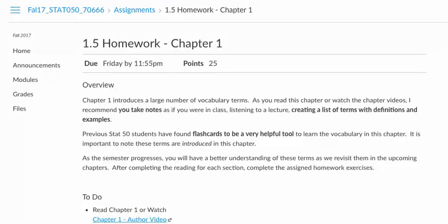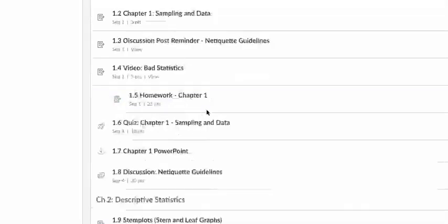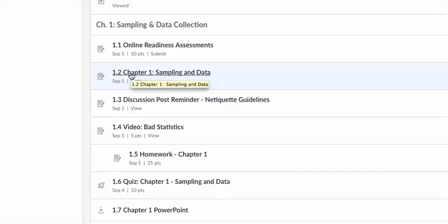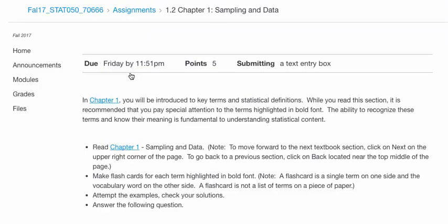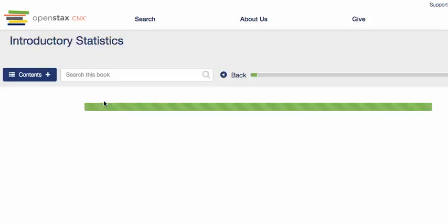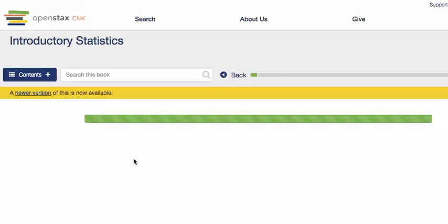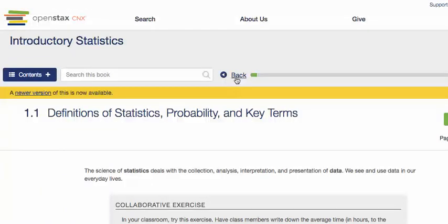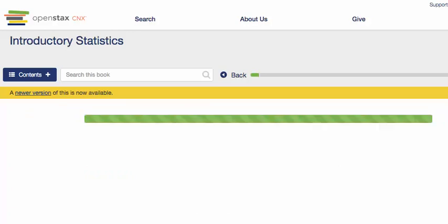All right, so let me back up. Prior to doing the homework, you should always preview the chapter information. So I have here a link regarding the chapter. And if you click on this link, you'll get to the chapter in the textbook. So this will take us to chapter 1. And as you work your way through the sections, at the very top here, there's a back arrow and then there's a next, which will take you to the next section. So this is 1-1. And when you click on next, you'll get to 1-2.